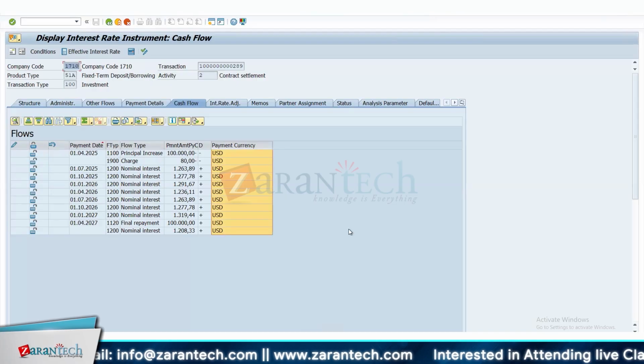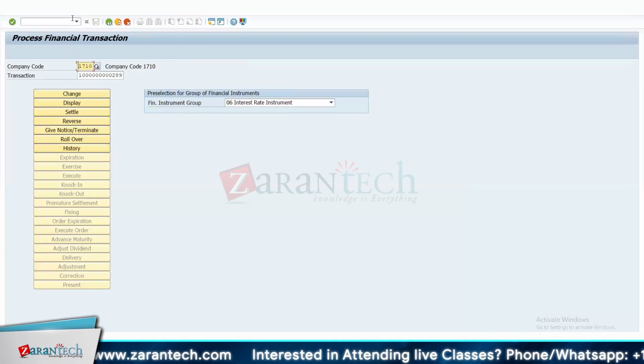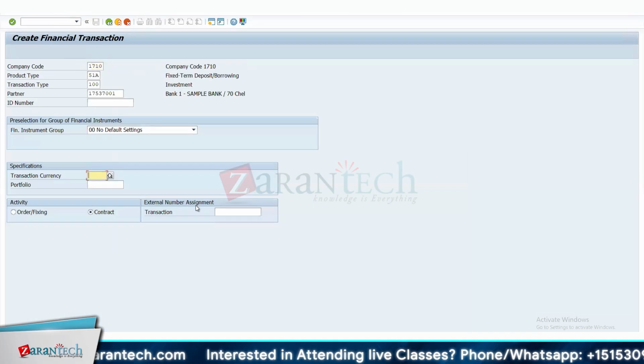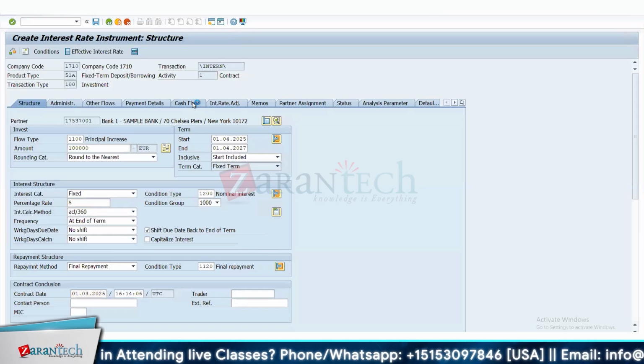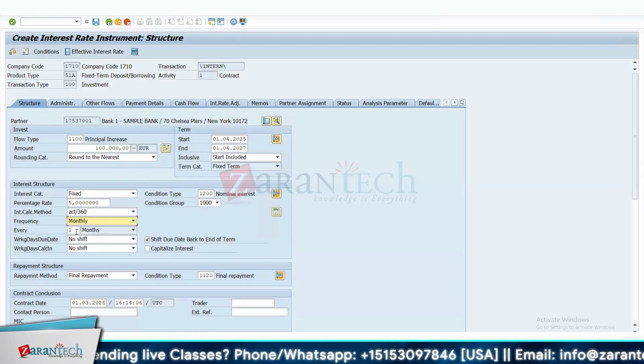Okay. So now let us focus on foreign currency investment. We'll create a similar investment, but this time for foreign currency. So here you have to keep the transaction currency. I'm giving it as euro here. Now you can see that the currency has changed from dollar to euro. Now if I go to the cash flow, let me check it. In this example, check the capitalized interest.